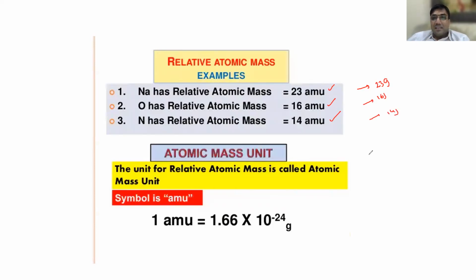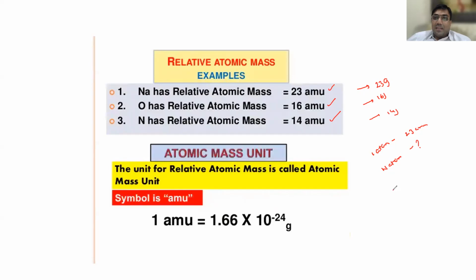Listen carefully. 1 atom is 23 AMU. Are you following? Yes, sir. N atoms is what? Molecular weight, atomic weight. How much? 23 into N. Agreed or not? Yes, sir.